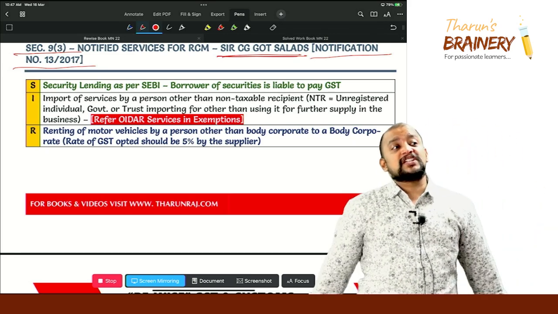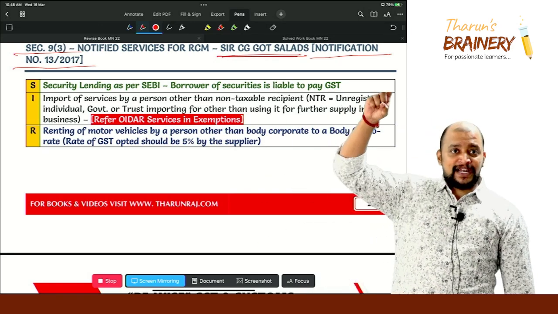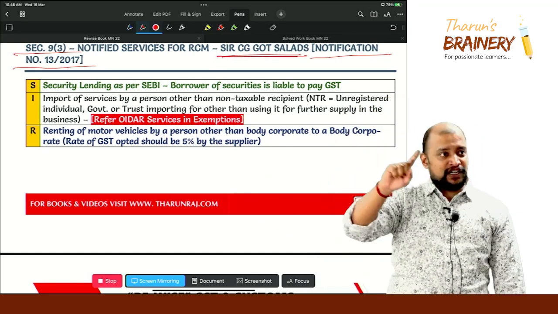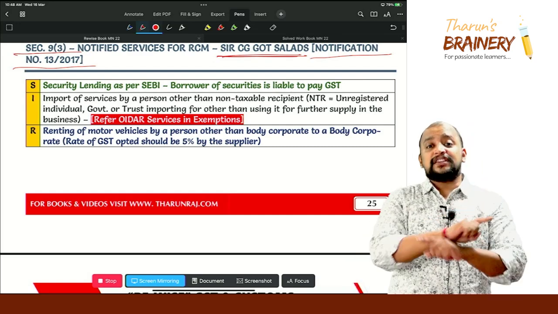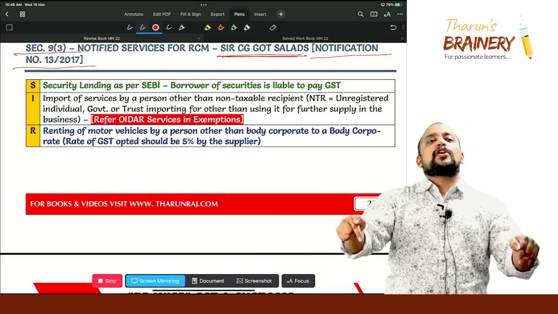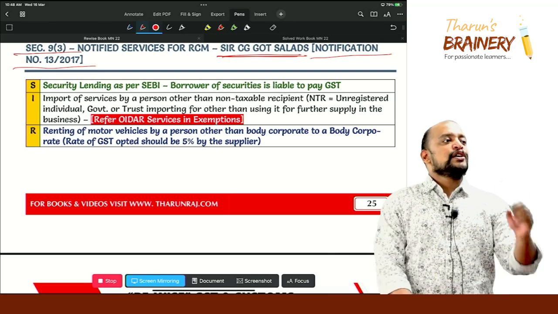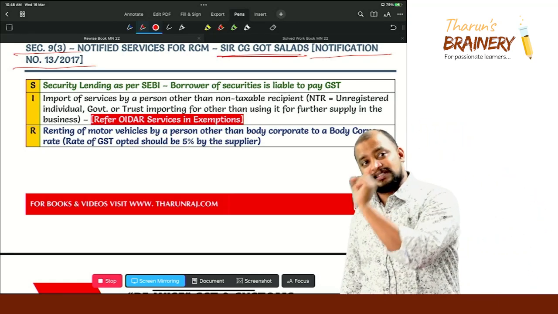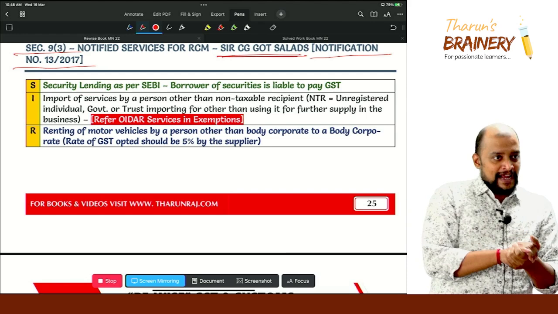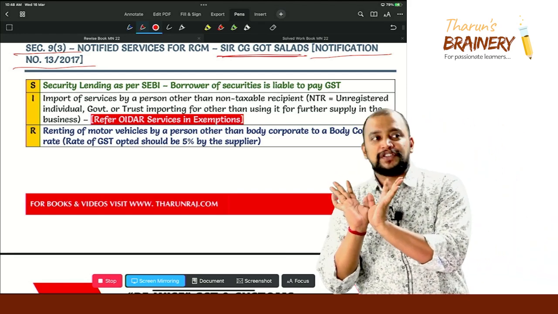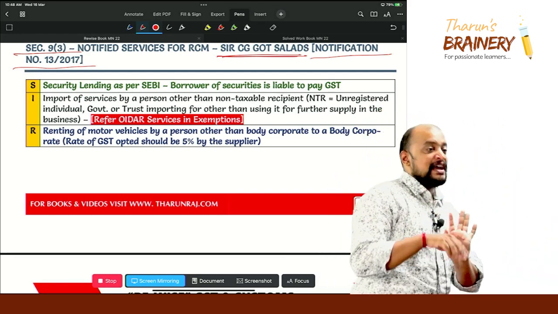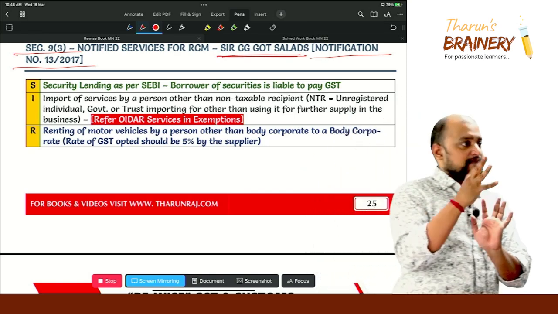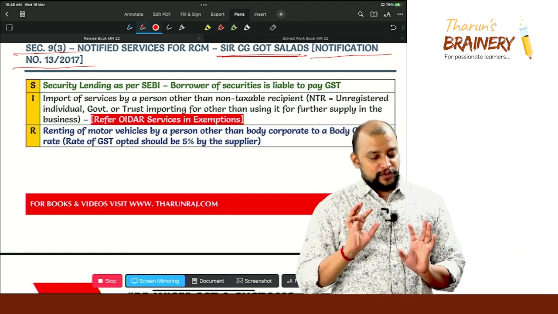Import of services from a related person or another establishment located outside India without consideration in the course or furtherance of business constitutes supply under 7.1c. Once it becomes supply, we have some exemptions with respect to import of services, and then RCM, FCM we have, that part we are going to discuss.